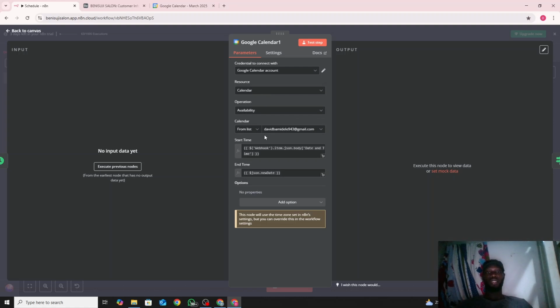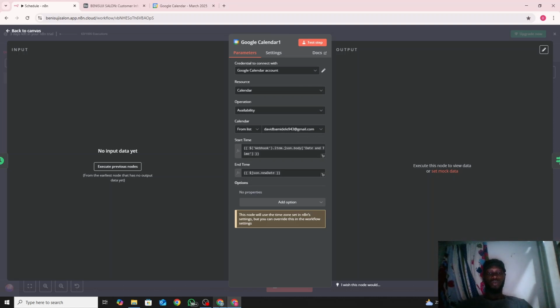Then I'm going straight to the calendar, and I chose my calendar. Once you create an account, you see whichever name you saved it as. Mine was saved as this Gmail, and that was what I used for it. Then the start time: don't forget, it was the previous one we used, the formatted time. The name is saved as formatted time, but when we were sending it out, in the body we used date and time as what we sent as formatted time.